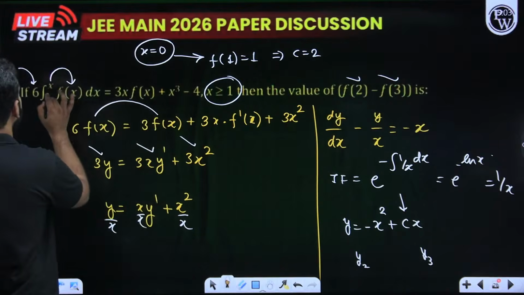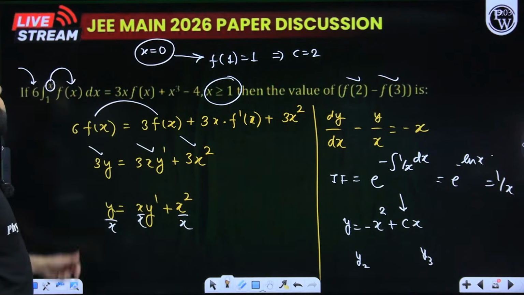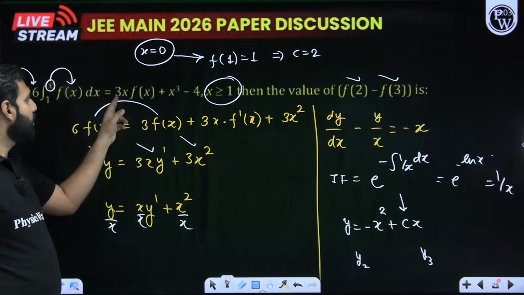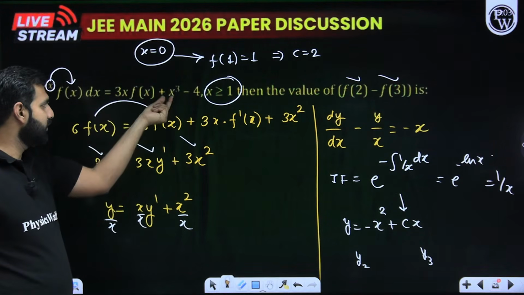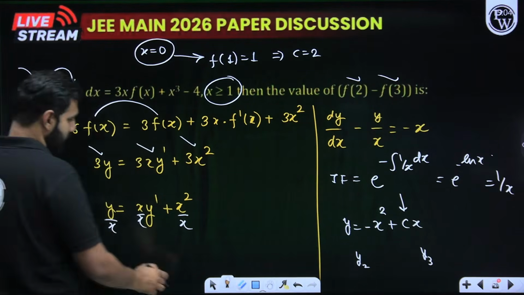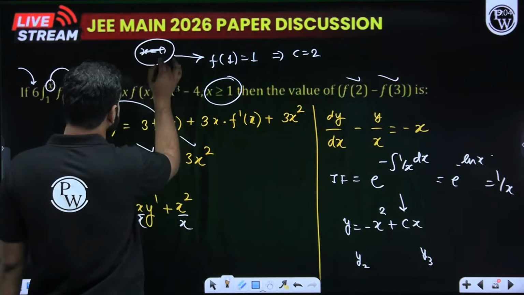How do we remove it? Here, if I replace x by 0, so integral 1 to 0 of f of x dx, I hope you are getting it very clearly, will be 3 into 0. This is 0, this is 0, this is minus 4. I think it will create some problem. So instead of replacing x by 0, let me substitute x by 1.